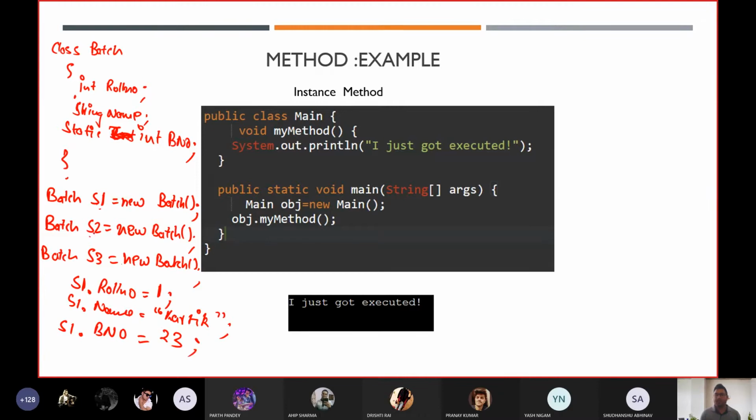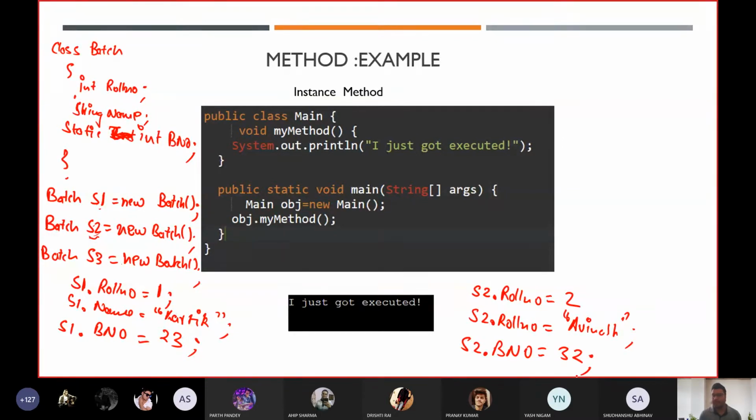Now I have created one more object, and for it I will use this reference variable, because through this reference variable I will be able to access the value of this particular object. So again I will write s2.rollNumber, and suppose the roll number is 2. Then s2.name, suppose Avinash. And suppose again I make this batch number 32.